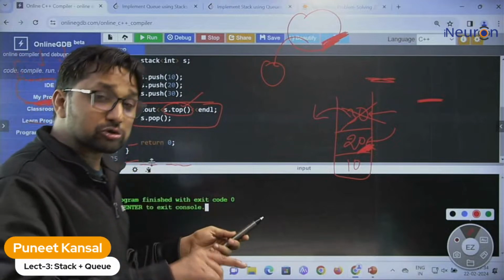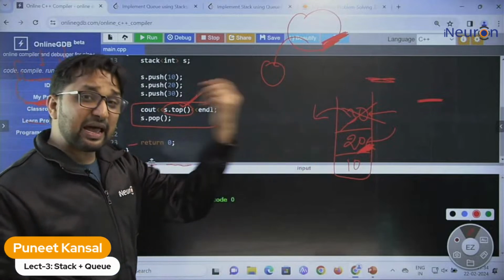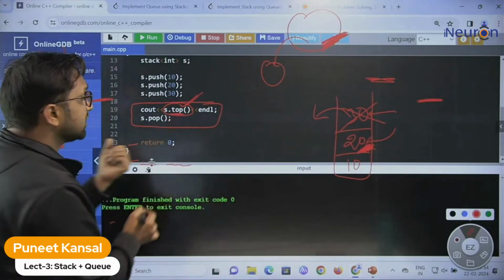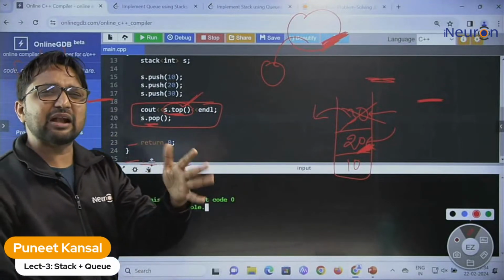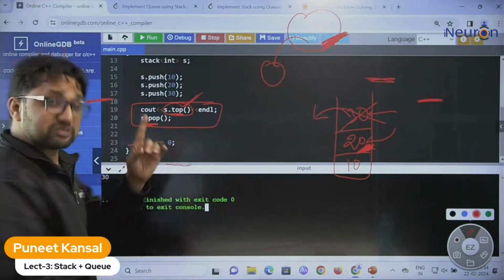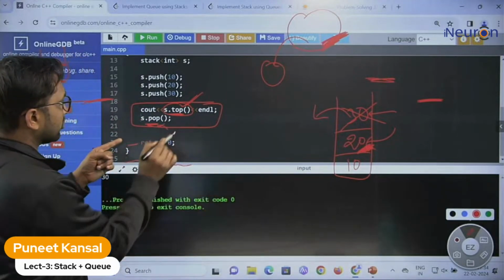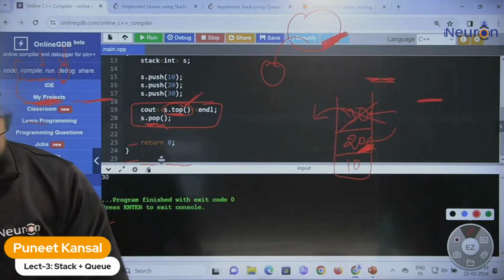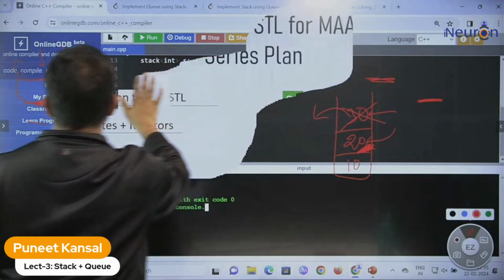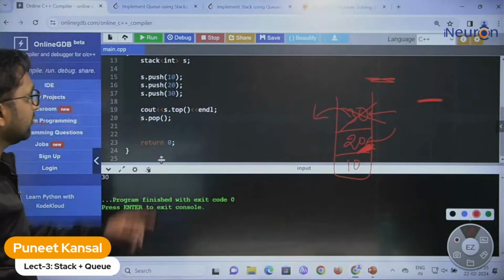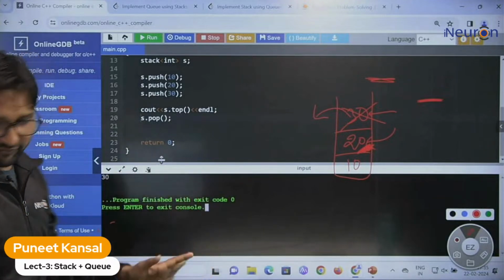These are the two operations you need to perform together if you also want to print whatever you are deleting. If you want to access the element, you need to use the top function. If you want to delete it, the pop function does not return anything. The top function returns, but pop does not return. Now you understand. This is the one misconception that remains here. So now it is clear that if we want to see the top element, we need to use top. The pop function does not return anything; it just deletes the element.